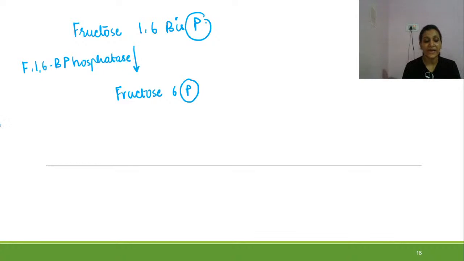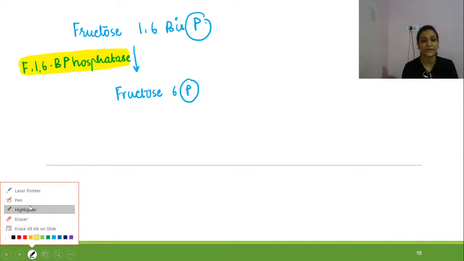This is the enzyme needed over here. So don't forget the name of the enzyme, that is fructose 1,6 bisphosphatase. Then there will be removal of one phosphate from fructose 1,6 bisphosphate.